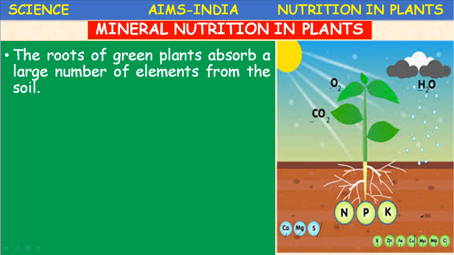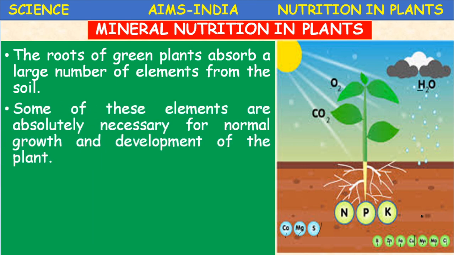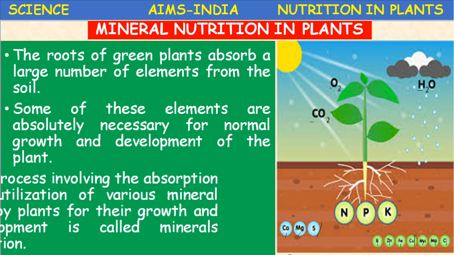The carbon requirement can be fulfilled by the plants. Some of these elements are absolutely necessary for normal growth and development of the plant. Definitely, because these elements will form the tissues in the plant. That's why they are absolutely necessary for the normal growth and development of the plant.